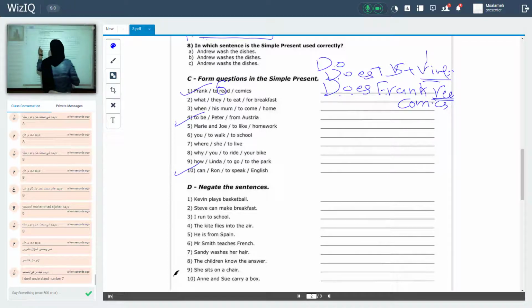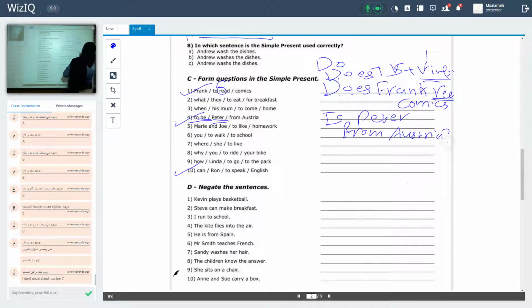Number 4, to be. Peter from Australia. Okay, be verb. Here I have a simple present. What be verb can we use? Is, am, are. Is for what? For singular subject. Here I have the name of a person because it starts with a capital letter. So, is Peter from Australia? And the question mark. Why did I choose is? Because it's followed by a singular subject. And here I have what? Be verb.